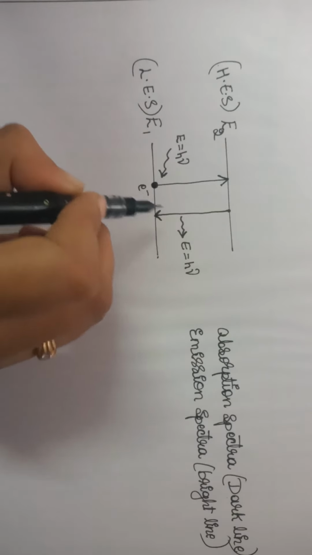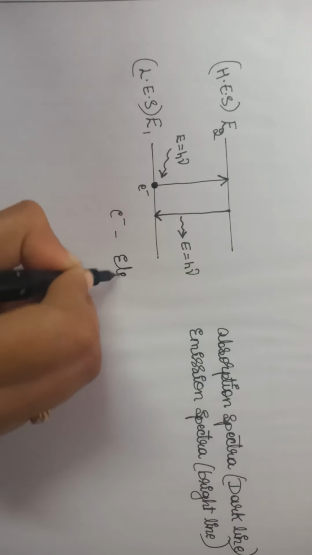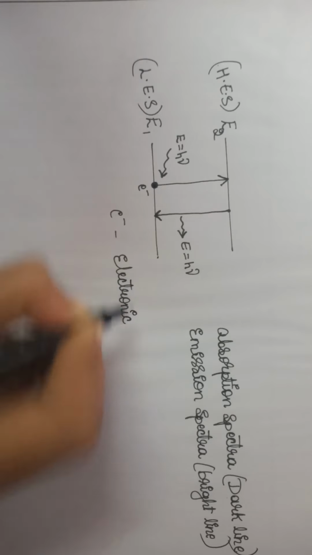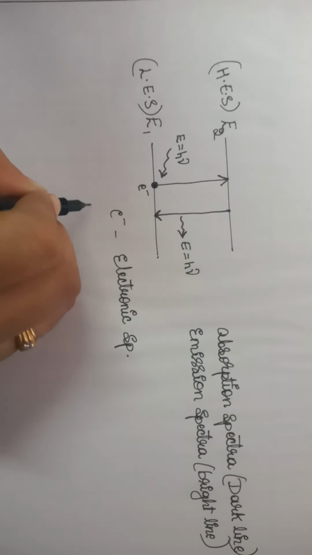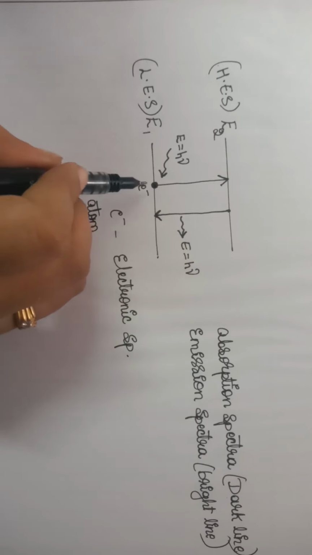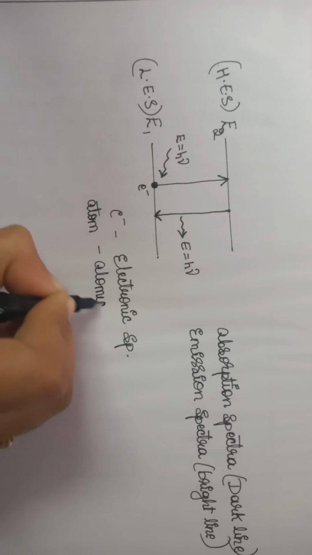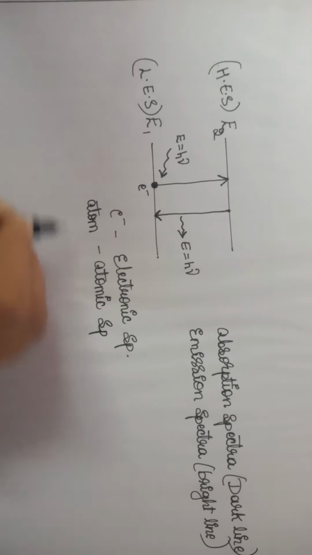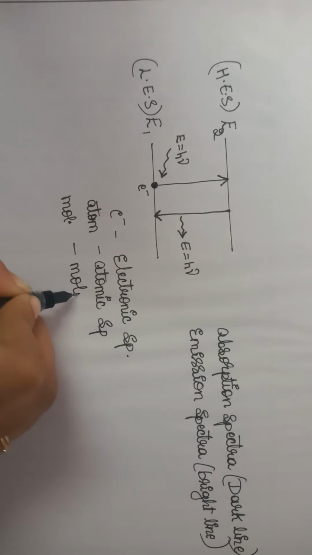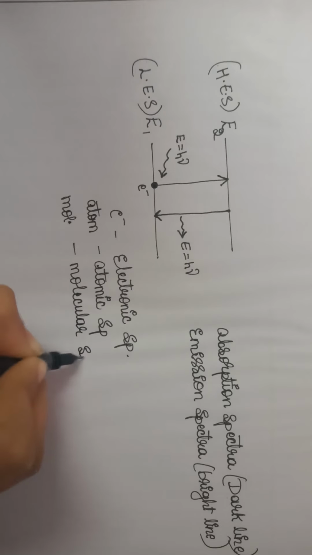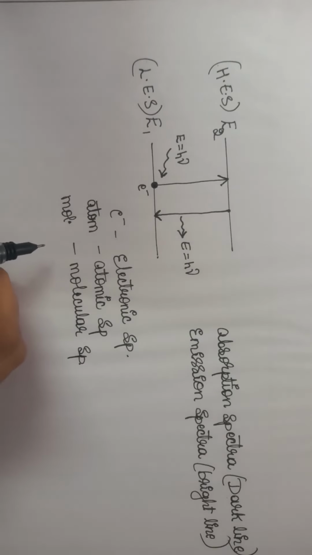If an electron gets excited, then it is called electronic spectroscopy or electronic transitions. When it takes place with an atom, when an atom is excited from a lower energy state to a higher energy state, it results in the formation of atomic spectra. When it takes place with a molecule, then it gives molecular spectra. These are some of the types of spectra. This is the basic principle of spectroscopy. Next we will discuss the energy level diagram.